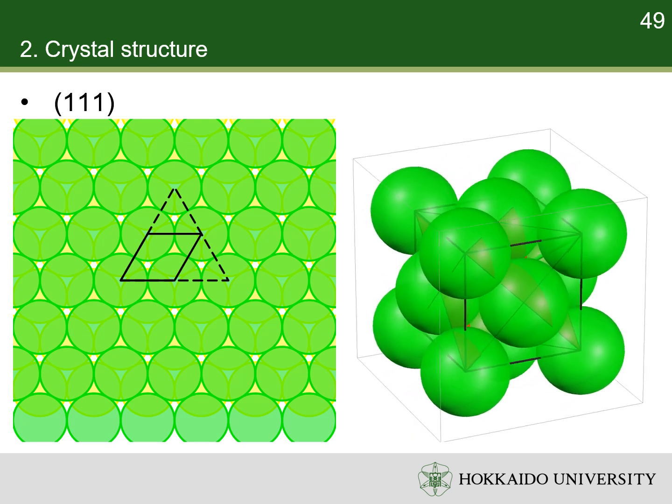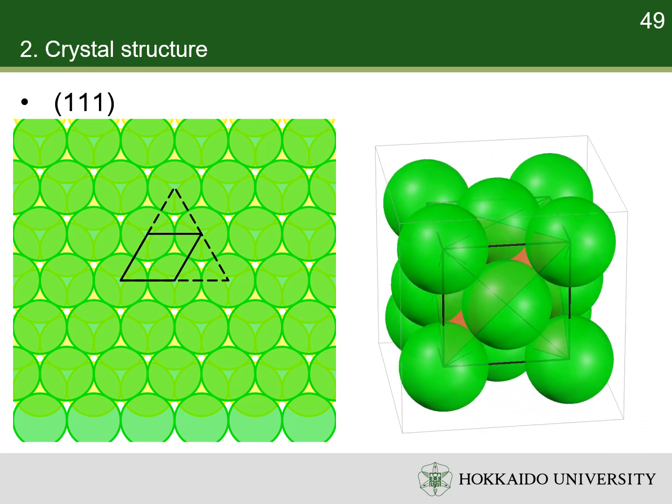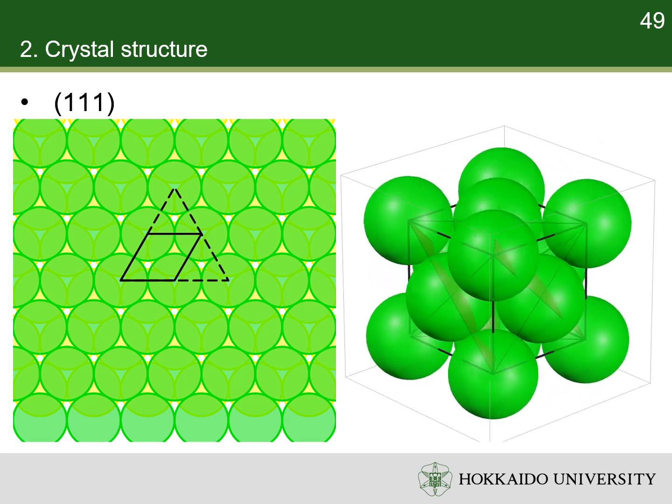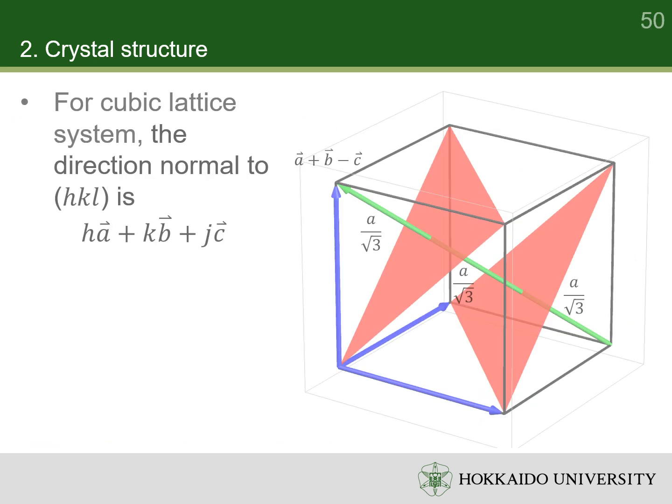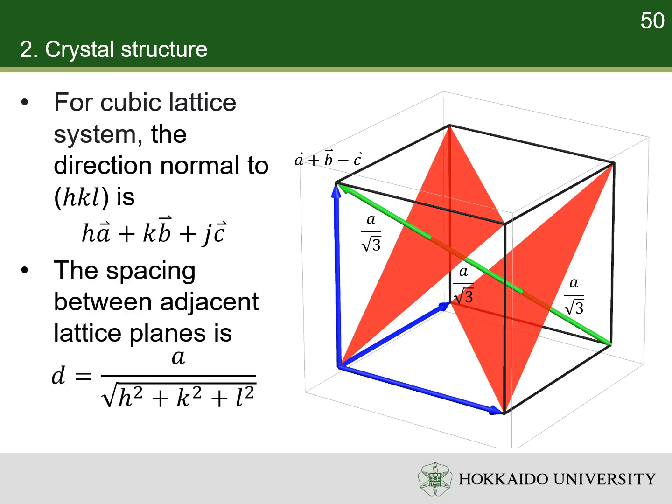The points on the (1,1,1) plane of a face-centered cubic structure form a two-dimensional hexagonal lattice. In an orthogonal coordinate system for a cubic cell, the Miller indices of a plane are the Cartesian components of a vector normal to the plane. The spacing between adjacent lattice planes can be calculated with Miller indices as well.